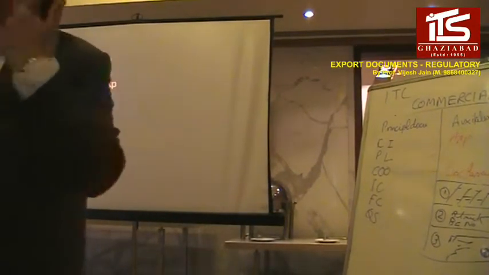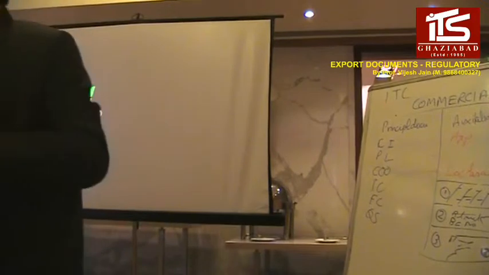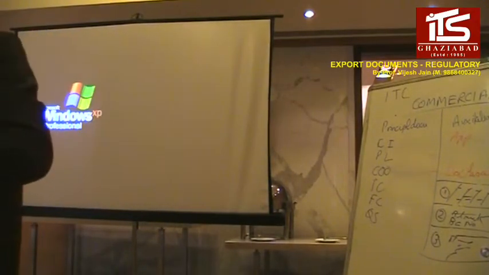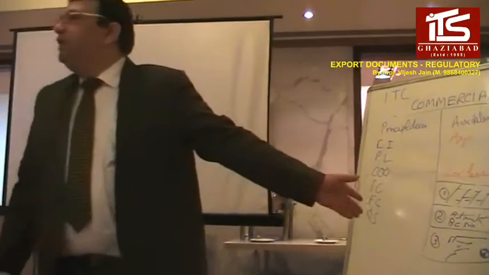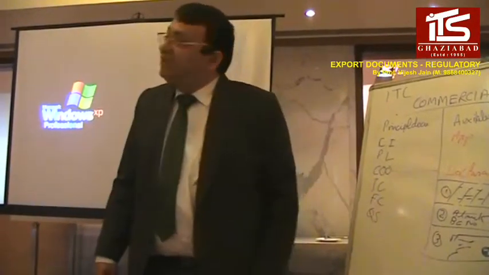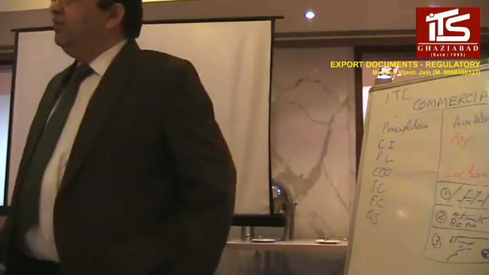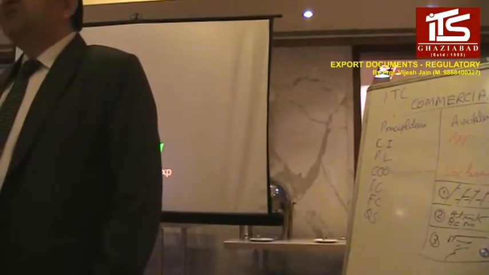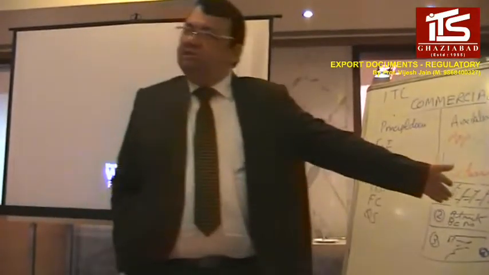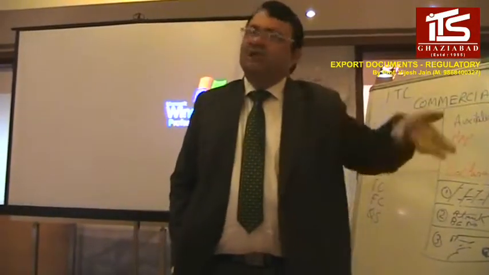So the bank itself will send all these copies on your behalf, charging you something. That money will be charged by the bank. That is the purpose of EBRC basically. Otherwise, what was happening? People had to run with the BRC to the RBI, right? So the purpose of EBRC is the same. Because everything else is electronic, EBRC is also now electronic.